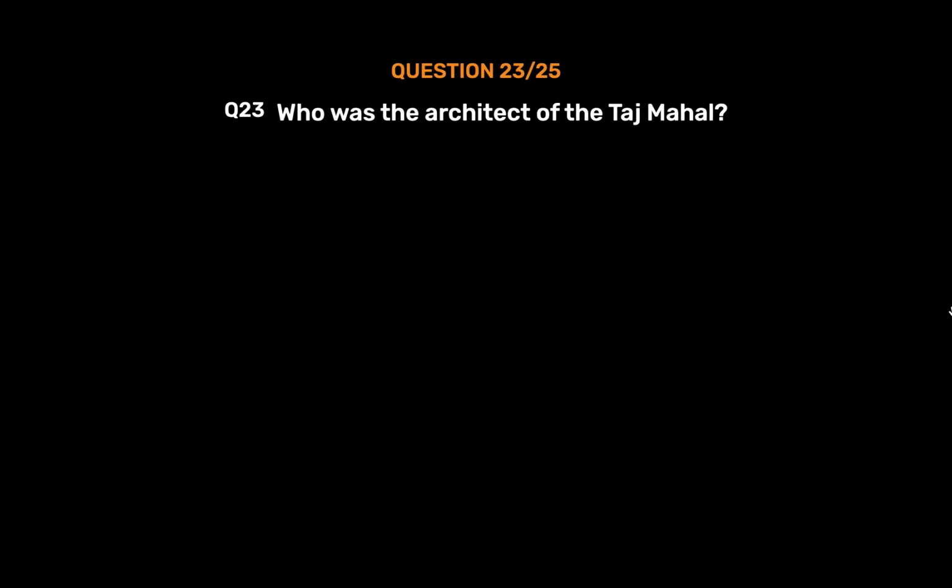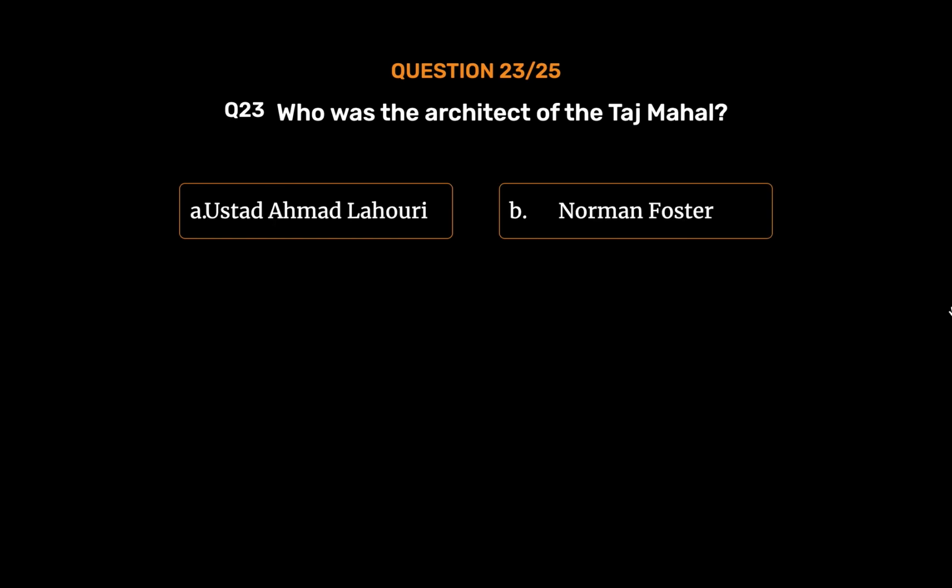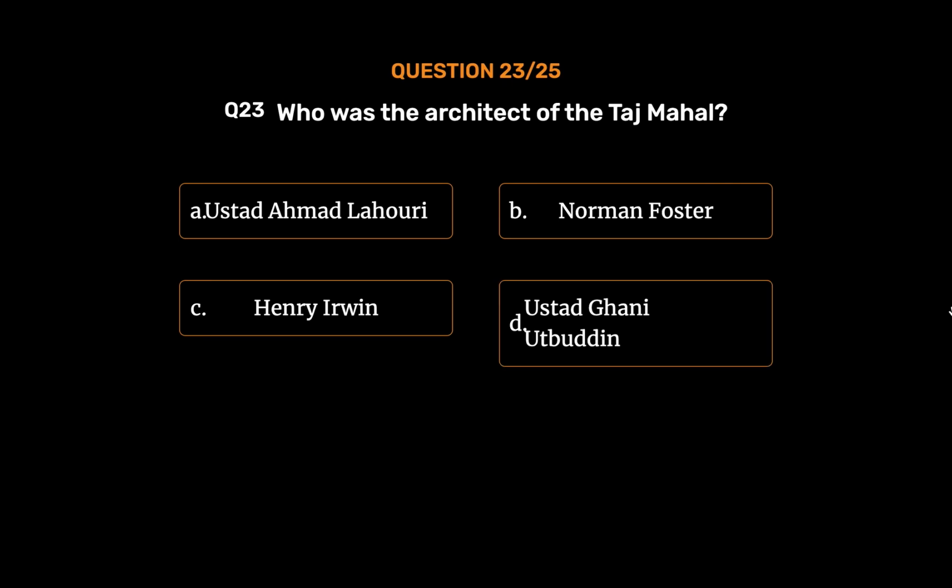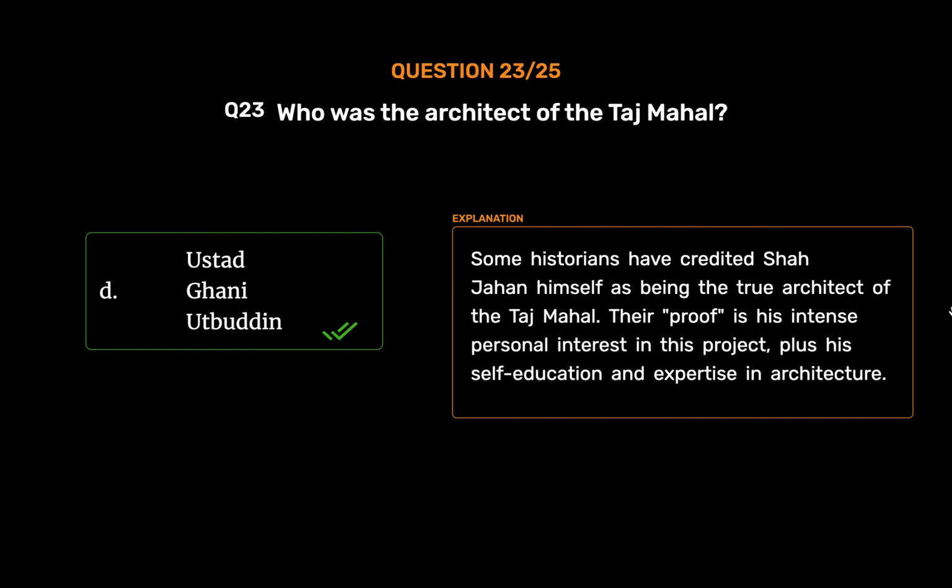Question number 23. Who was the architect of the Taj Mahal? Option A. Ustad Ahmad Lahori. Option B. Norman Foster. Option C. Henry Irwin. Option D. Ustad Ghani Utubuddin. The correct answer is Option D. Ustad Ghani Utubuddin. Some historians have credited Shah Jahan himself as being the true architect of the Taj Mahal. Their proof is his intense personal interest in this project, plus his self-education and expertise in architecture.